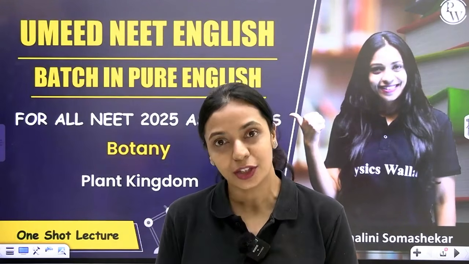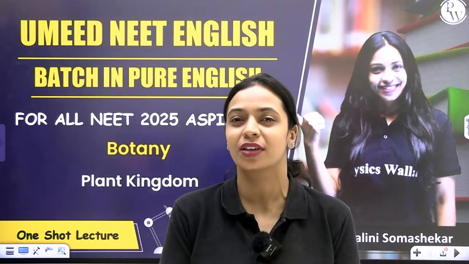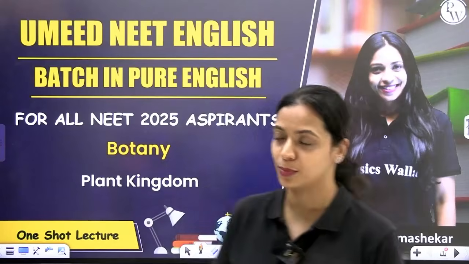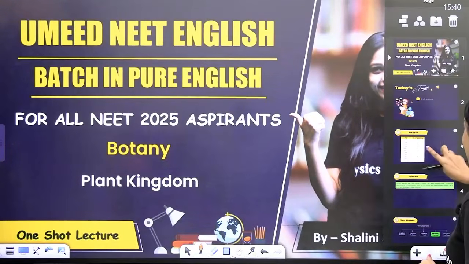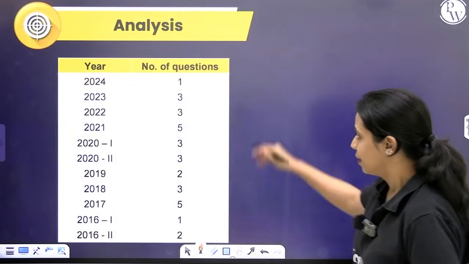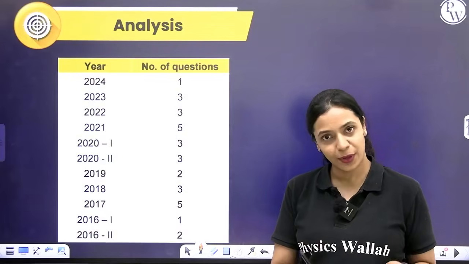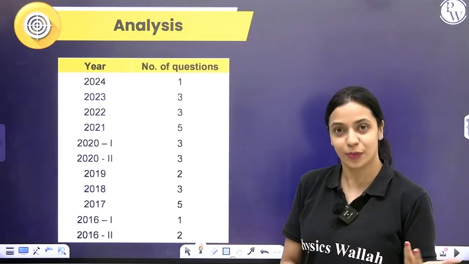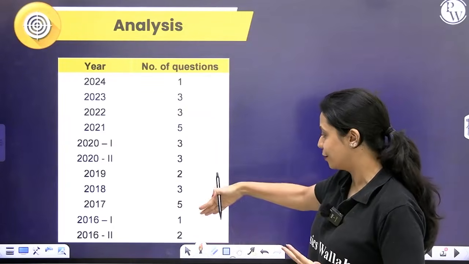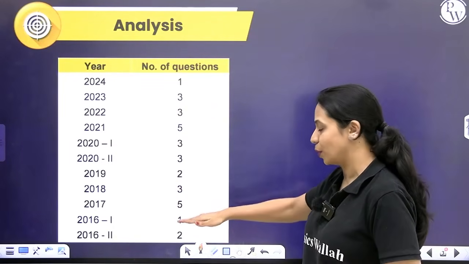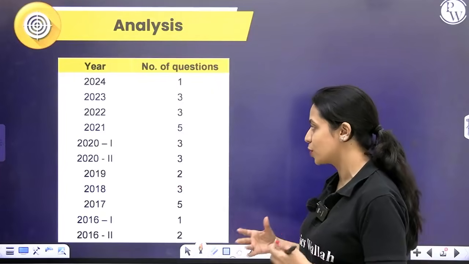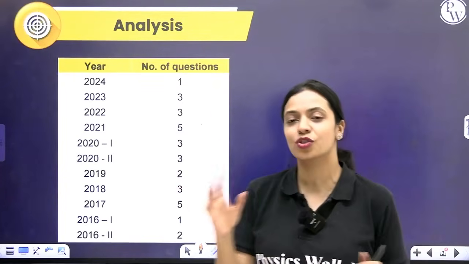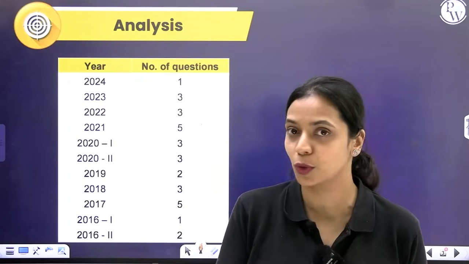Before we jump into discussion of the concepts, I want to give you a quick analysis of how many questions can be expected from this chapter. So here is the analysis table. Here is the number of questions that have been asked from this chapter over the last few years in NEET. As you can see, the number of questions range between 1 and 5. Very rarely, just one question has been asked from this chapter, and also sometimes as many as 5 questions have been asked. But on an average, overall, you can expect around 2 to 3 questions from this chapter.